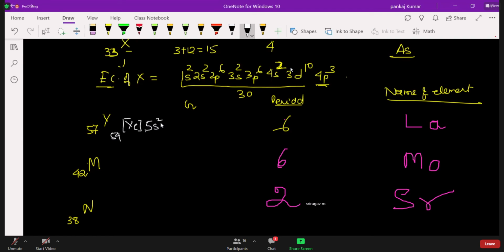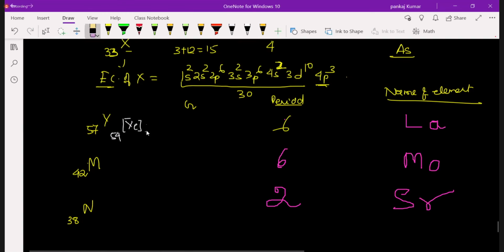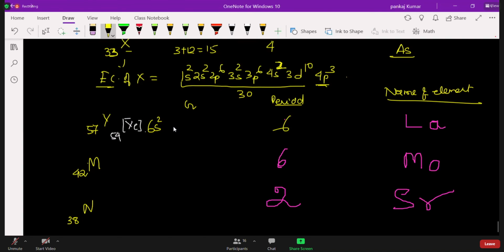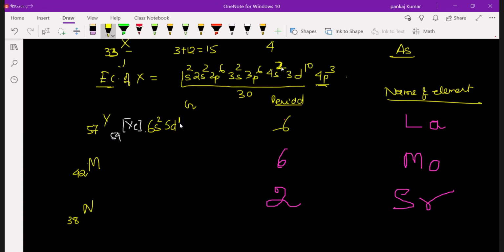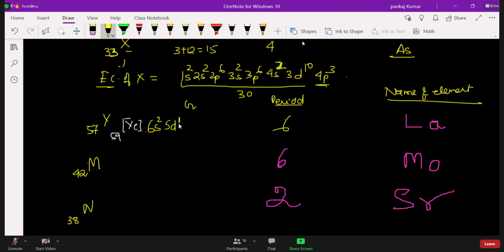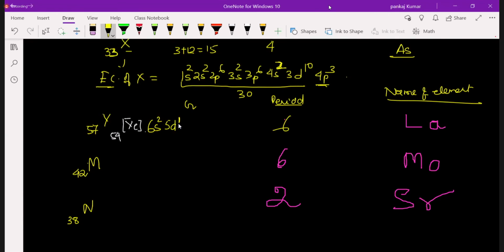Not 5. You are taking 6 means 6s2. This will be your obviously 6s2. Then 5d1, right? Sir, isn't 5d supposed to come before 6s? Yes, 5d should come first, but we can write it either way, 5d1 6s2 or 6s2 5d1.